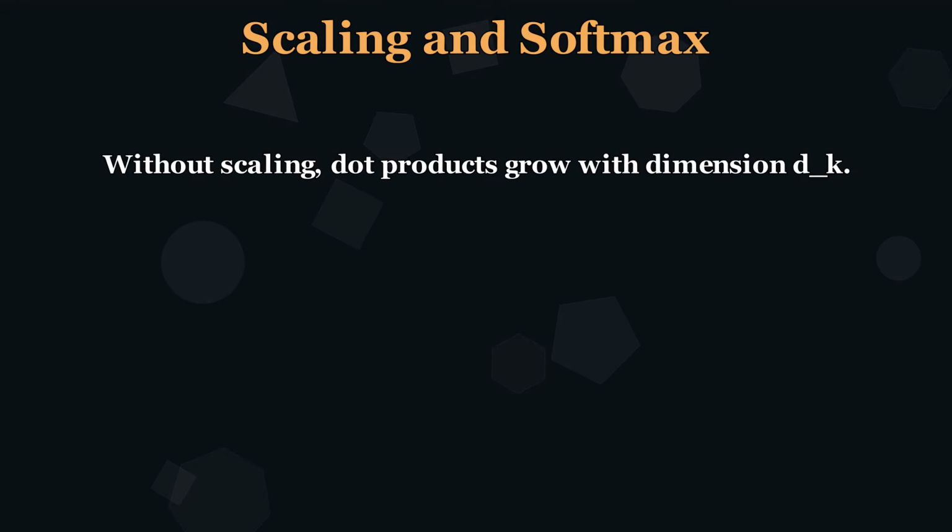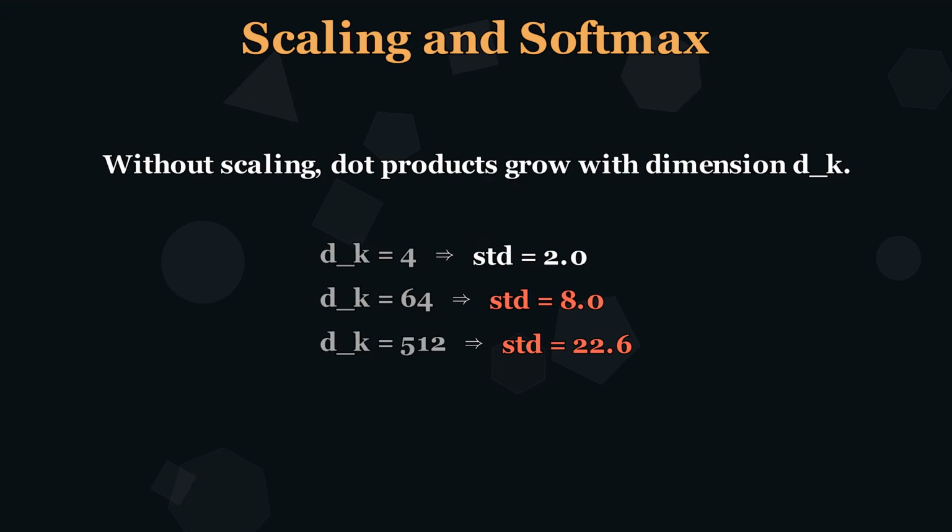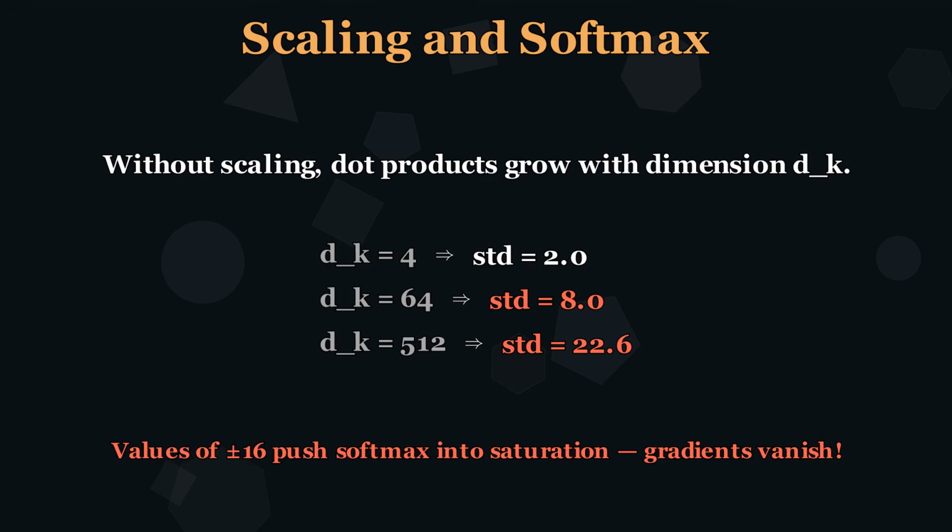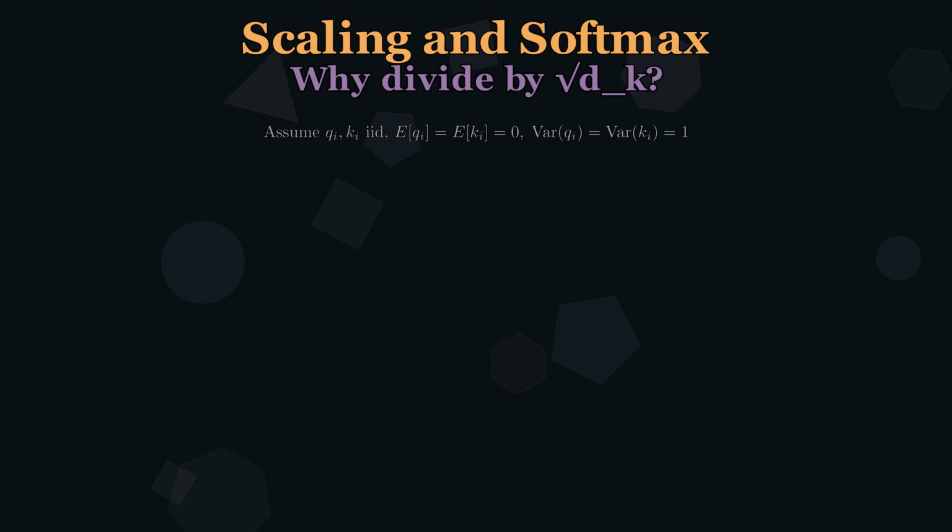But there's a problem. Without scaling, these dot products grow with dimension d_k. If Q and K have components drawn from a standard normal distribution, the dot product has mean 0, but variance d_k. With d_k equal to 64, the standard deviation is 8. With d_k equal to 512, the standard deviation is over 22. Values of plus or minus 16 push softmax into saturation, where gradients vanish and learning stops. The fix: divide by the square root of d_k.